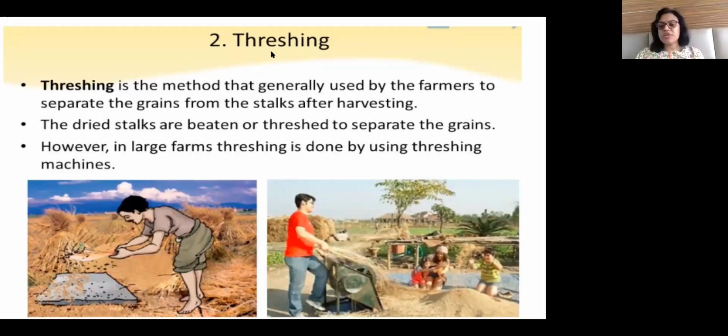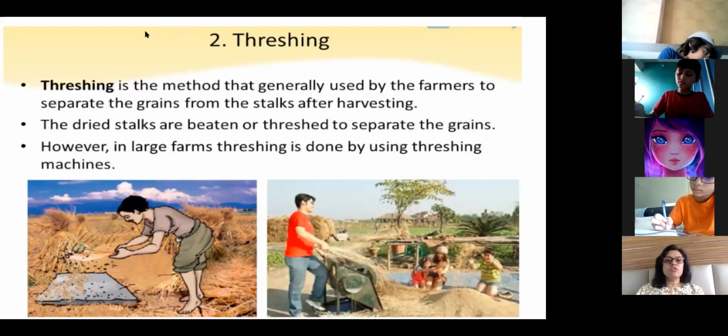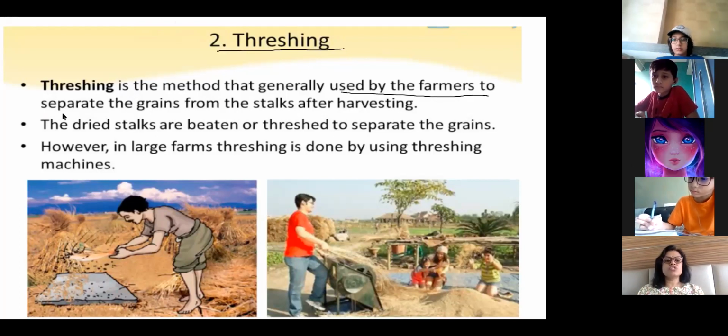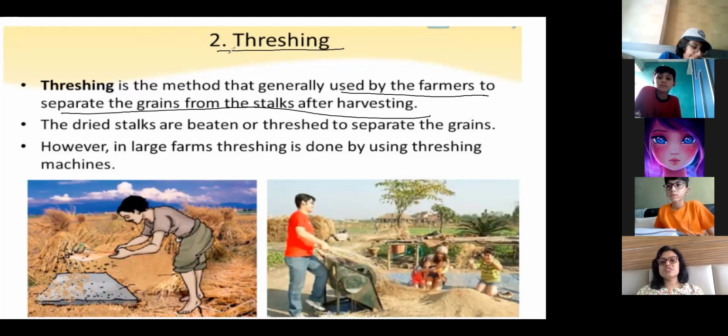Examples, yes. You should know, one or two examples, any example you can write, not necessarily this example only. Now coming to the second method of separation, this is called threshing. What is threshing? It is used by farmers to separate the grains from the stalks after harvesting. If you go to the farm, you see farmers beating the stalk. The grains, which are heavier, fall down and are separated from the stalk. This method is called threshing, which is used by farmers to separate grains from the stalk.